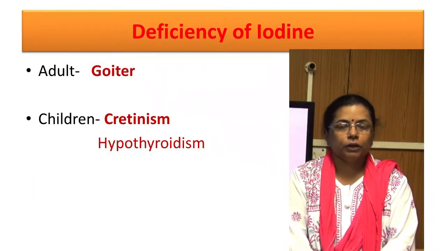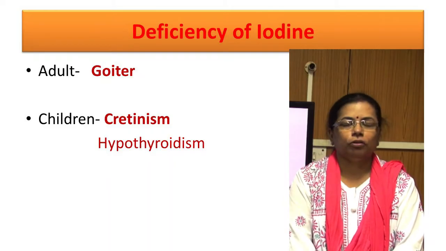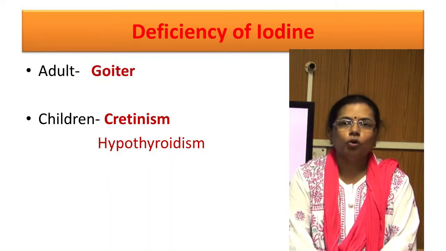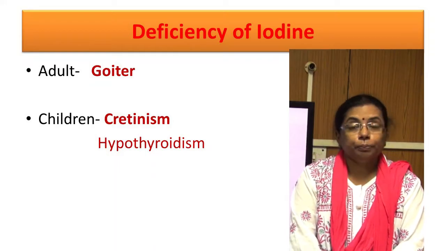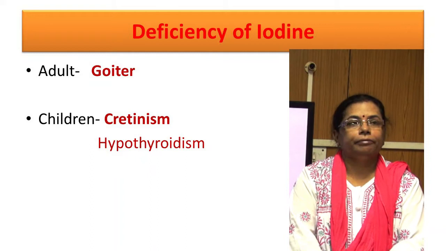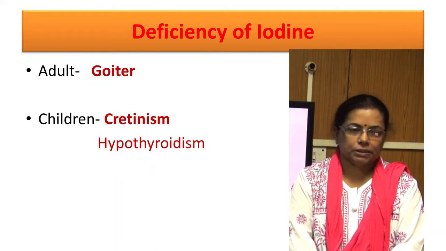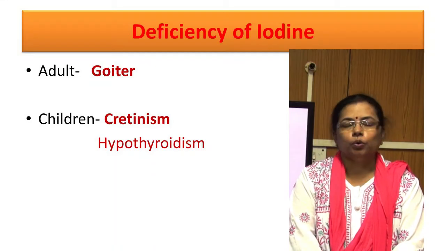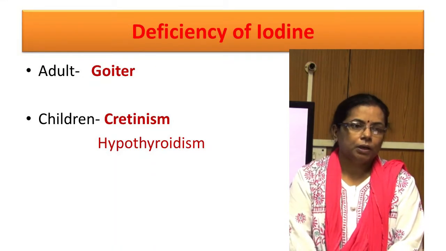Deficiency of iodine causes goiter in adults and cretinism and hypothyroidism in children. Goiter is enlargement of the thyroid gland. People who live in hilly regions and far from the seas may suffer from the iodine deficiency disorder known as simple or endemic goiter.